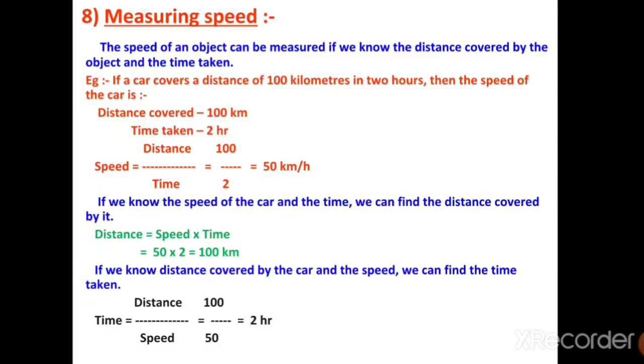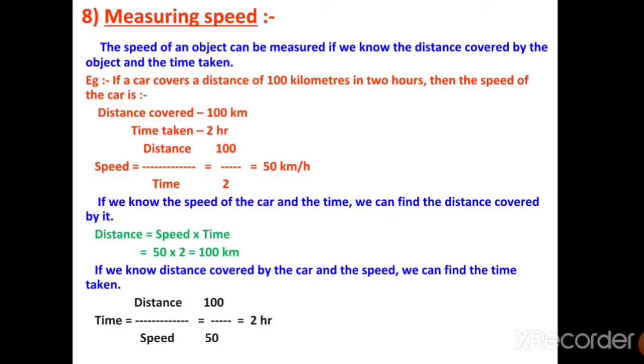Now how can we measure the speed? To measure the speed, we should always know the covered distance and how much time has been taken. For example, there is a car which is covering 100 kilometers in 2 hours. So speed is equal to what? Distance upon time. Keep the distance and divide it by time. You would be getting 100 by 2, that is 50. But don't forget to put the units, kilometer per hour.